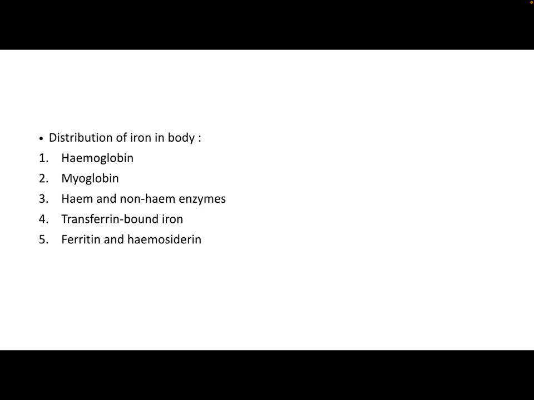In our body, iron is distributed as hemoglobin, myoglobin, in heme and non-heme enzymes, transferrin bound iron, and storage forms of iron like ferritin and hemosiderin.